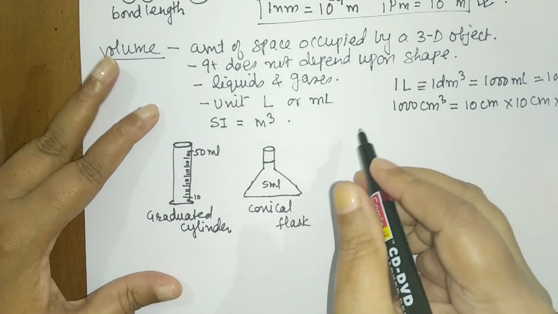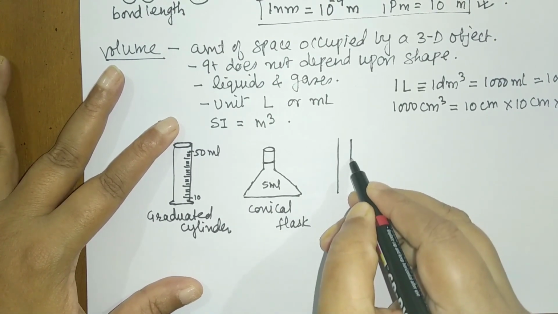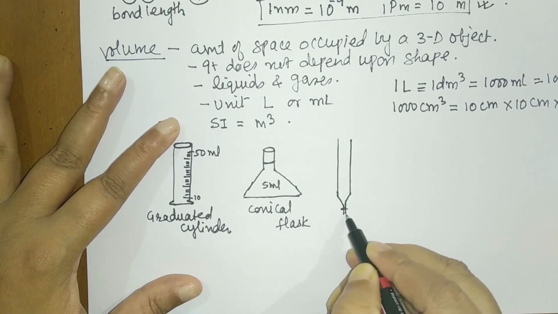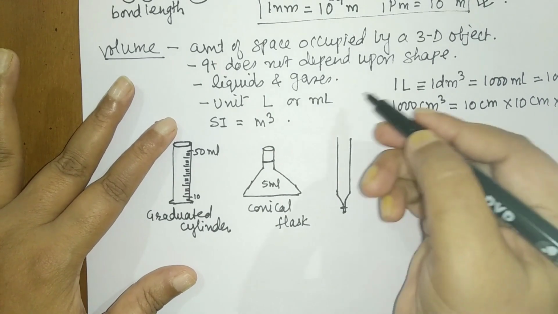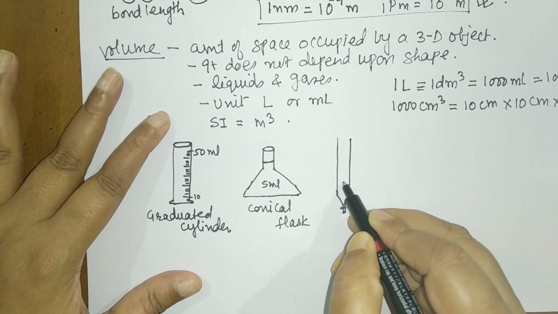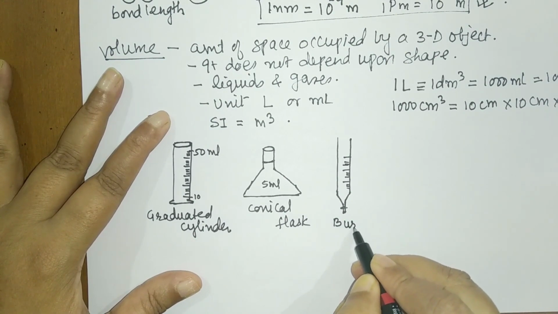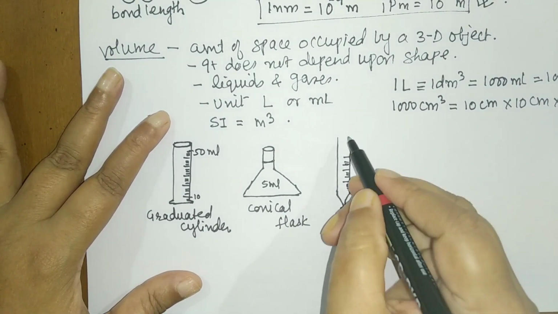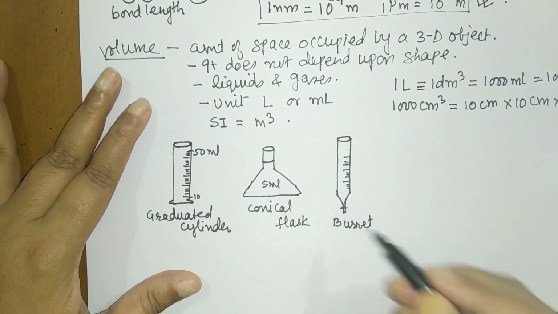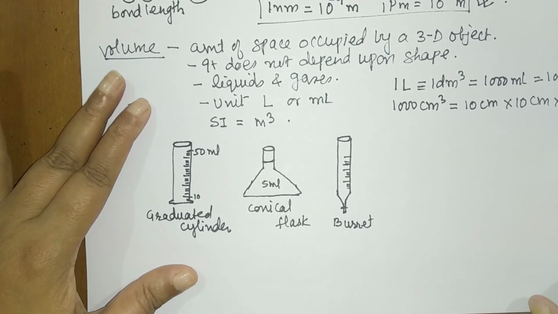Next you have the burette. What you see in the burette is again a tube which is graduated, and it has an opening like this here, through which the solution can be poured and it can be removed from this end for titration. And again this is graduated. So this is what you call the burette. Depending upon the capacity of the burette, you have a 100 ml burette, a 200 ml burette. In these burettes we see the graduations which represent the volume or the capacity of that glassware.